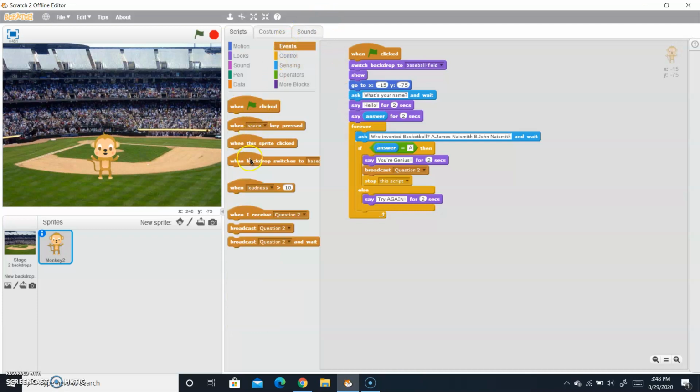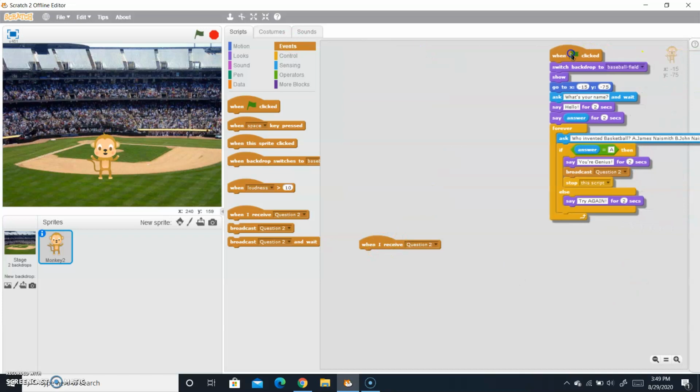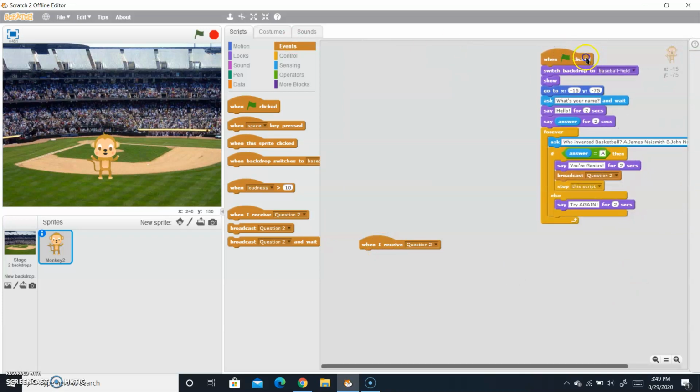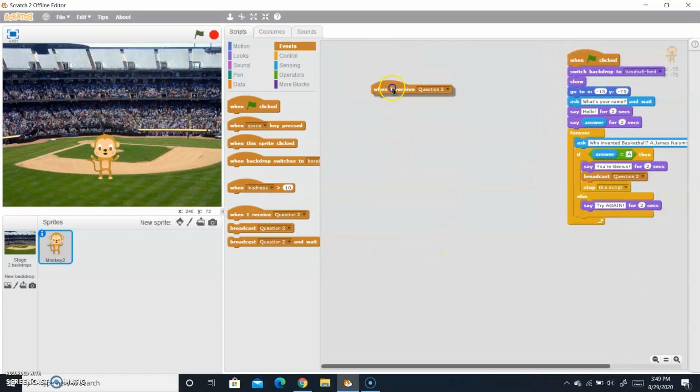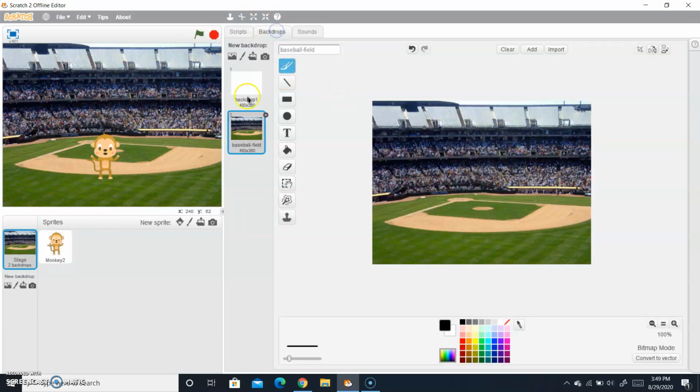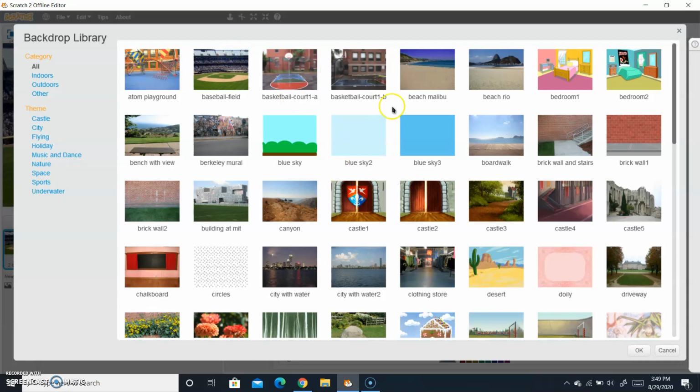So go to events and take when I receive question 2. When I receive question 2, let me drag it here. Now we will add a backdrop. Go to backdrop and add a new backdrop.